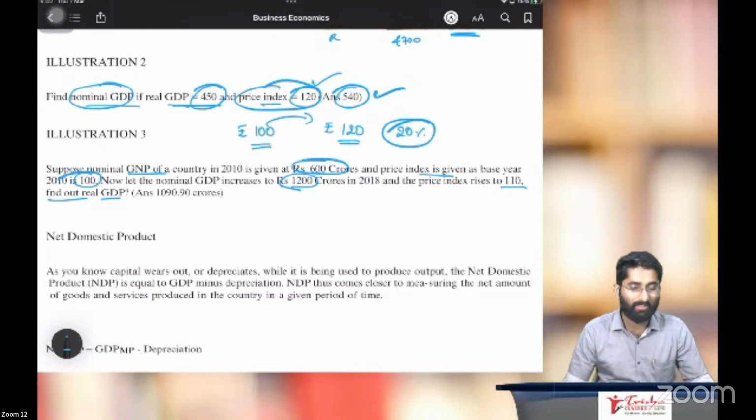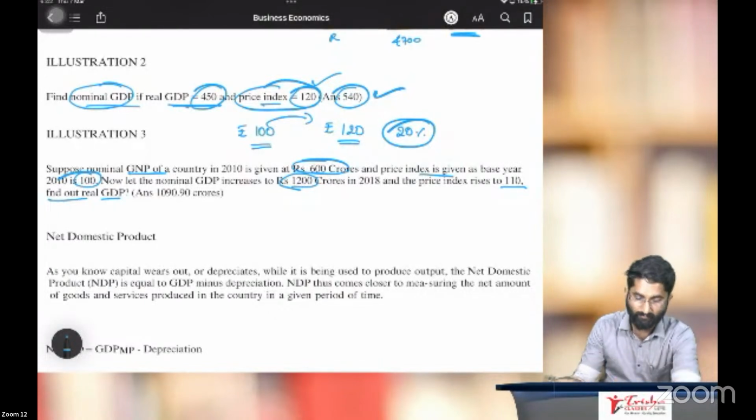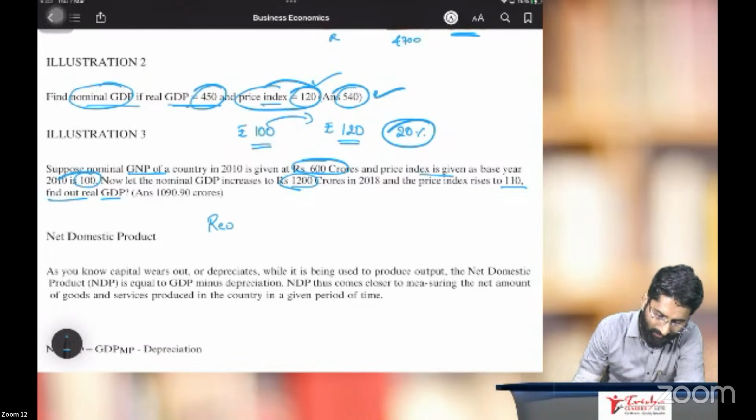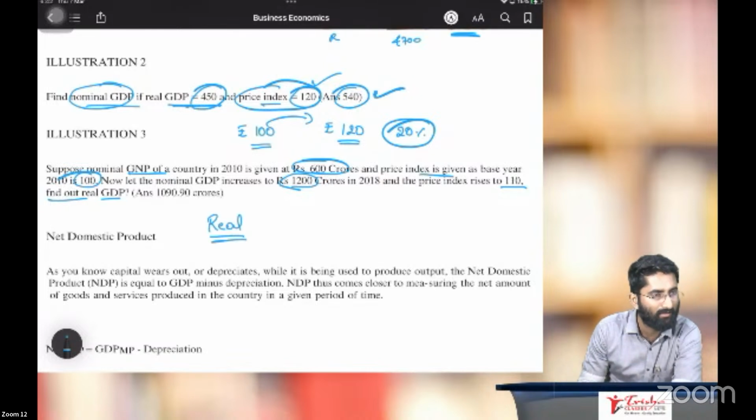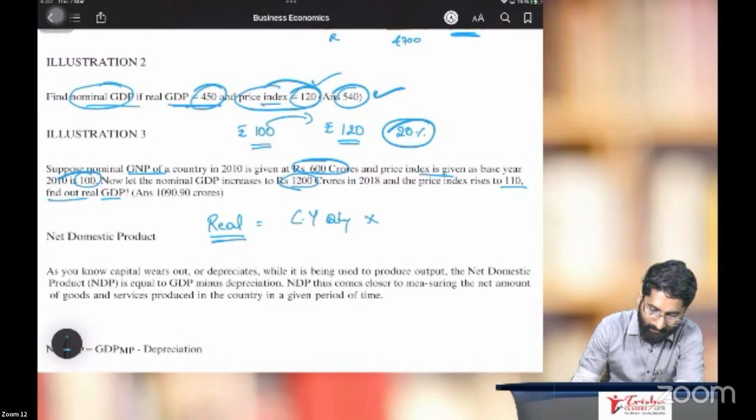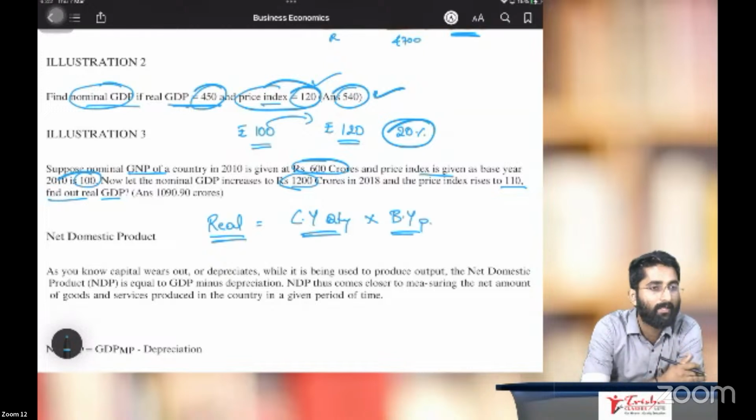You have to find out the real GDP, for which you have to calculate what? How to calculate real GDP? There are many ways. Real GDP is equal to current year quantity multiplied by base year price.